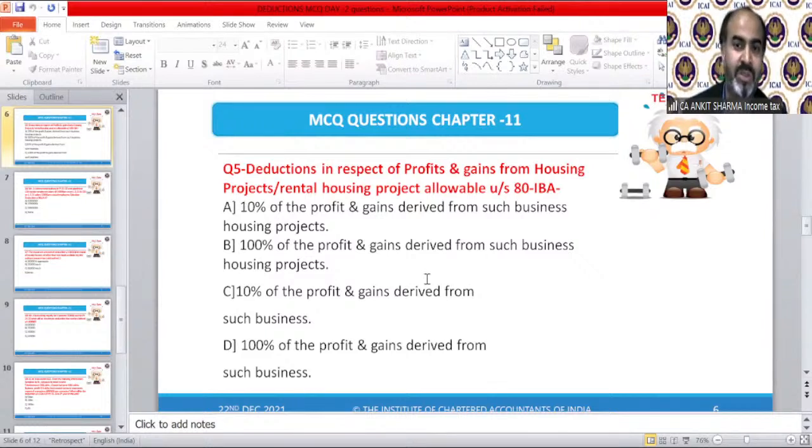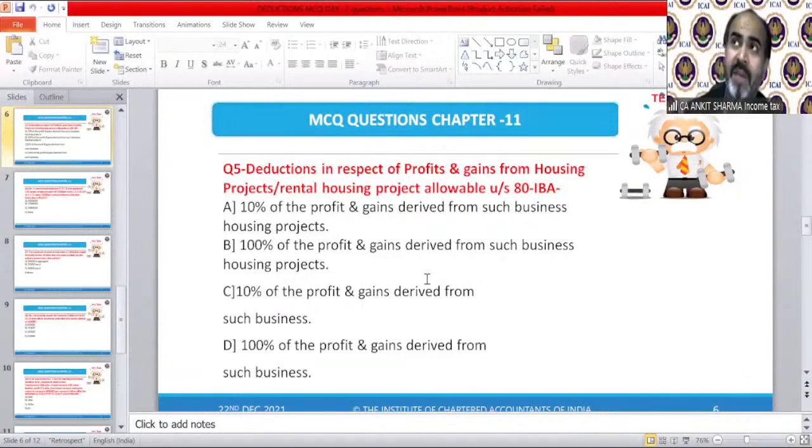Let's see what correct answer you are going to give. We are on question number 5. Answer it correctly.